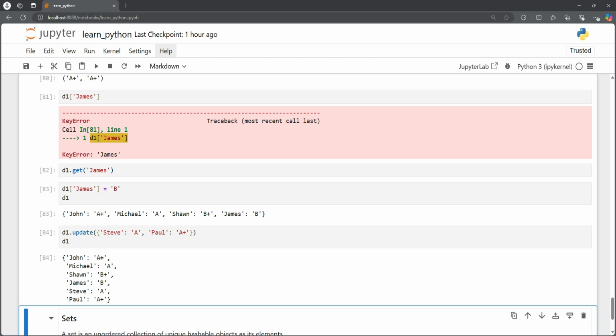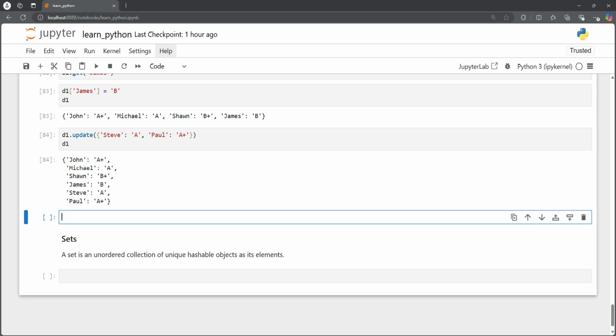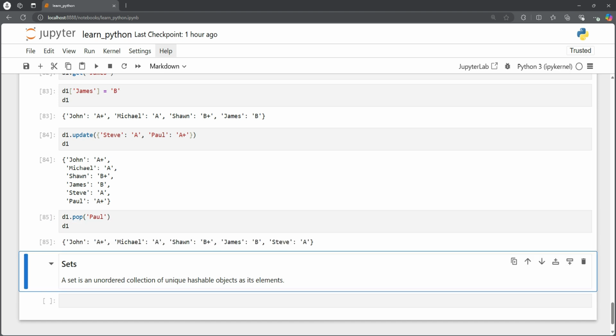Now how can we remove a key from our dictionary? Let's say Paul was not part of this class, so we could remove Paul. So we could say d1 pop and then Paul from the dictionary, and you can check again. So now Paul is not part of this class, and his grade is not included in this dictionary anymore.